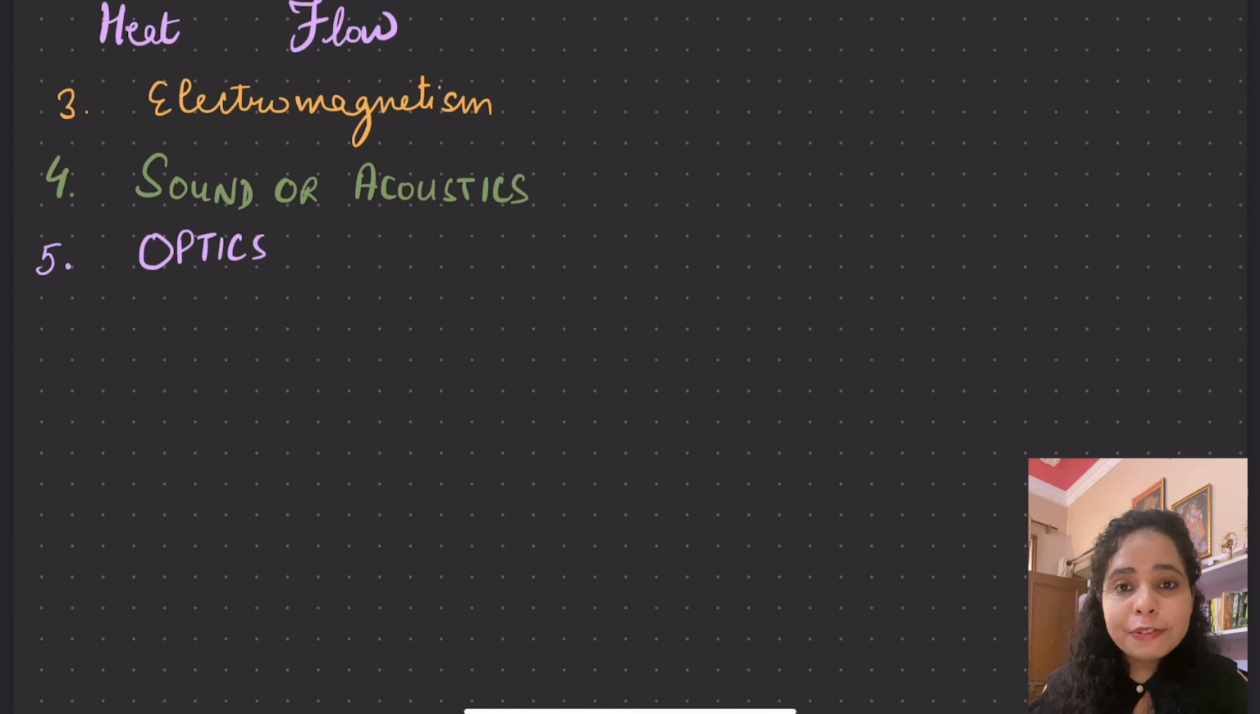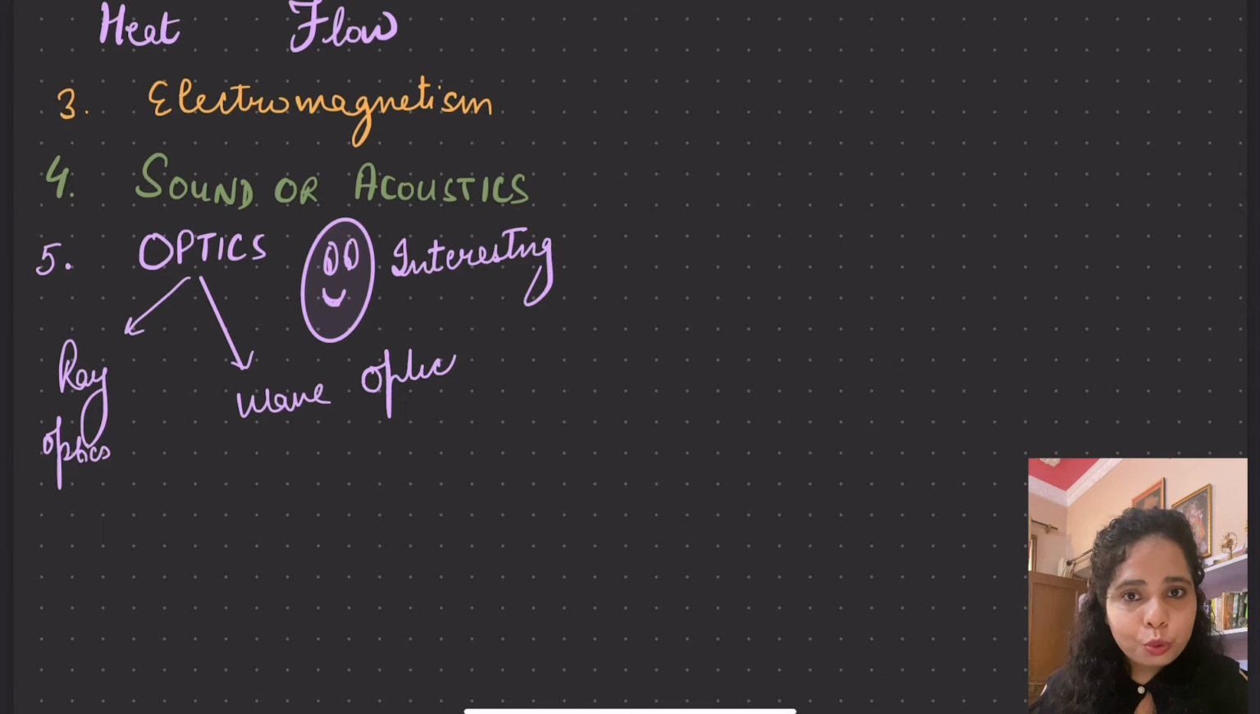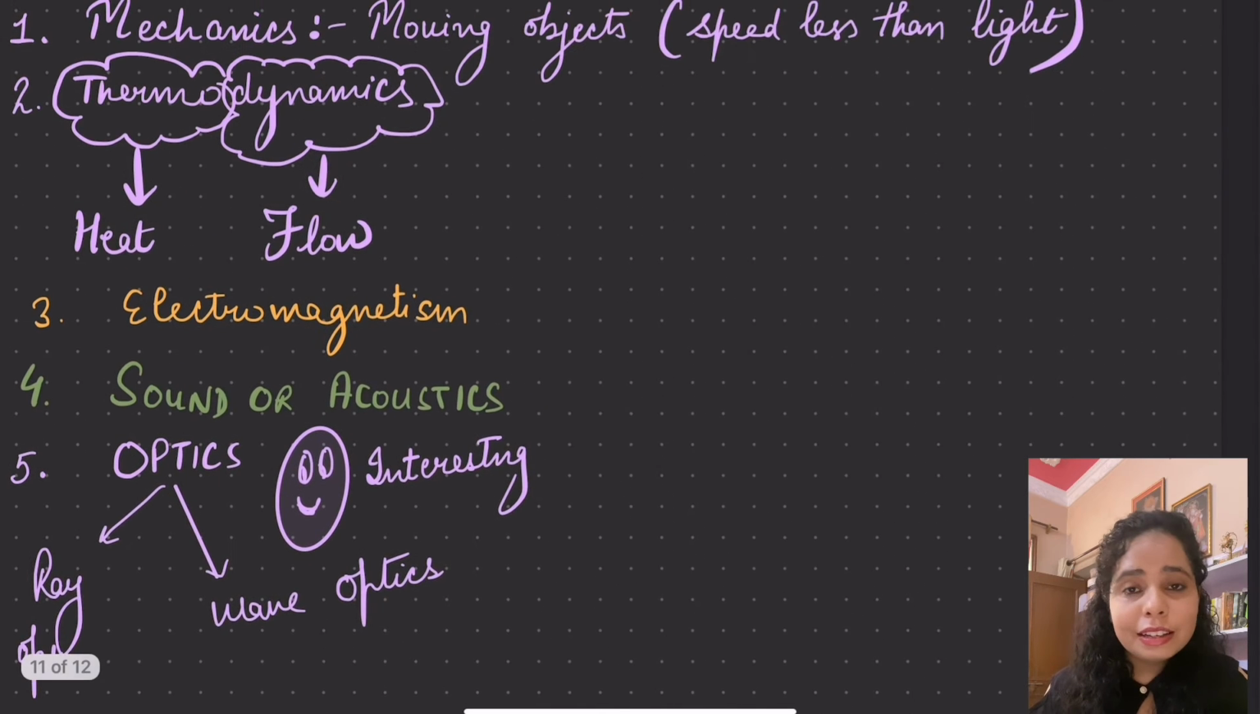Then we have the fifth branch, we call it optics. Optics is a very important and interesting branch, and you have learned about optics in class 10th when you studied the chapter light. We talked about light, we talked about mirrors, we talked about lenses, we talked about the working of the human eye. So all these are related to optics. Here we have a different branch of optics, and you are going to learn wave optics and ray optics in class 12th. It is not here in class 11th, but still it will be a part of your syllabus in the coming year.